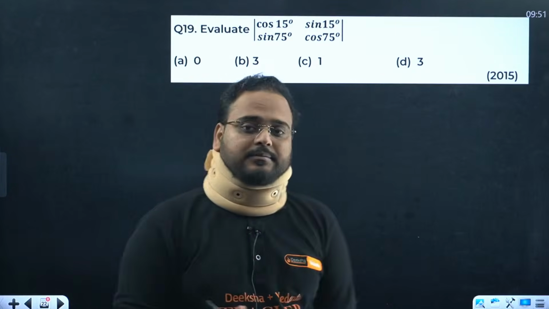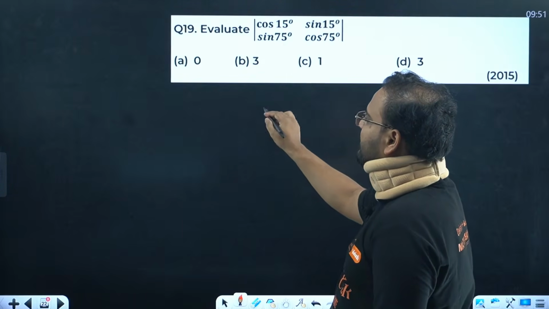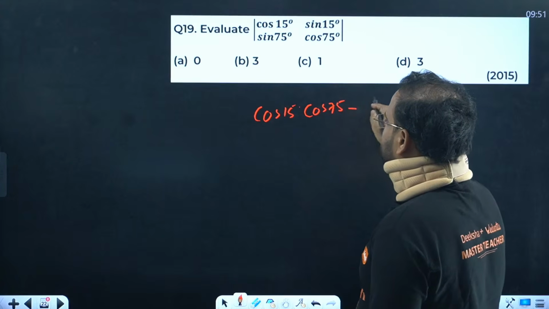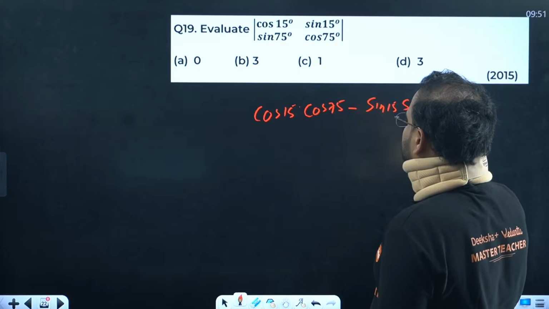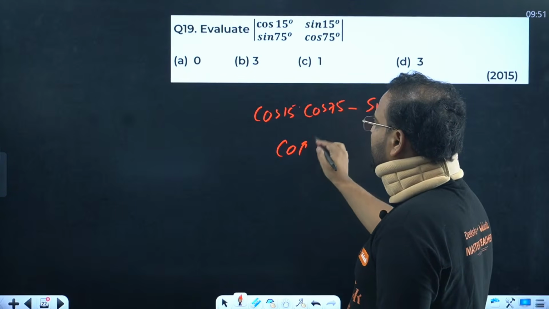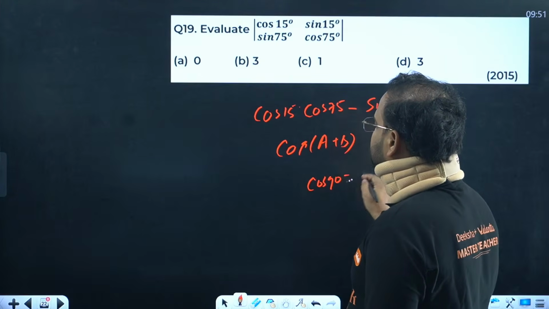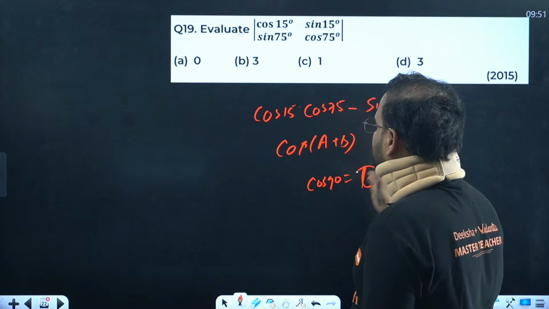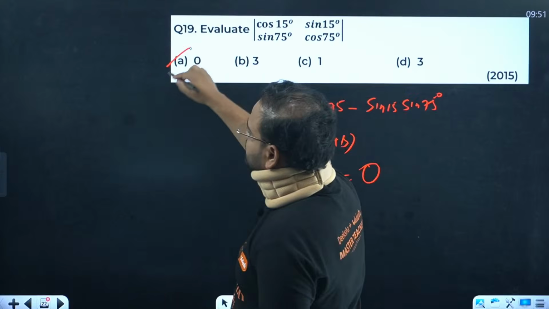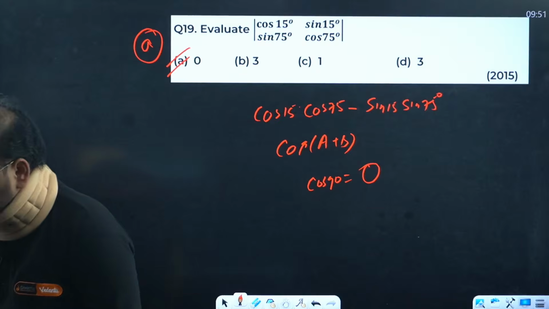Okay. Question number 19. Please check. You go with the cross multiplication: cos 15, cos 75. So cos 15 degrees and cos 75 degrees minus sin 15 degrees and sin 75 degrees. Check here: cos A, cos B, sin A, sin B. So the cos of A plus B formula will hold true. Cos 90. The answer is, how much is that? Sorry, not 1, my bad. 0. Sin 90 is 1. The answer is option A.